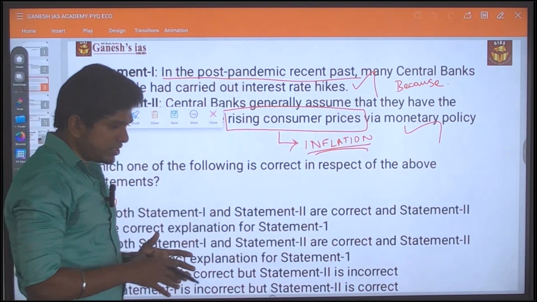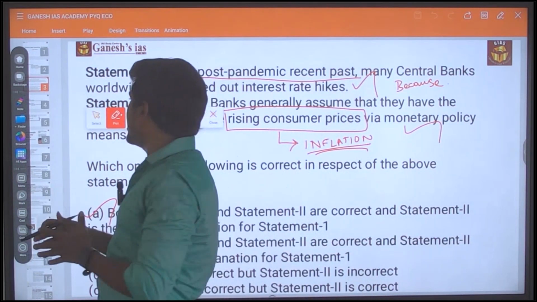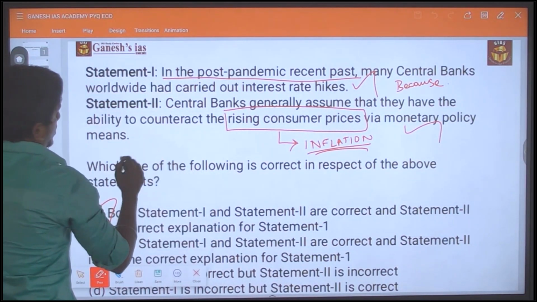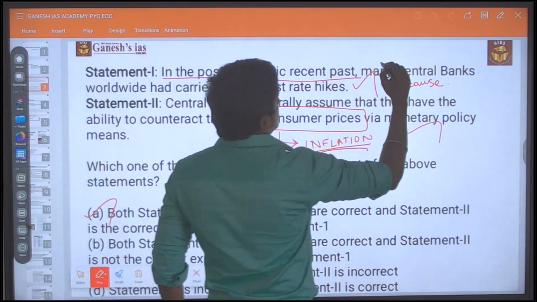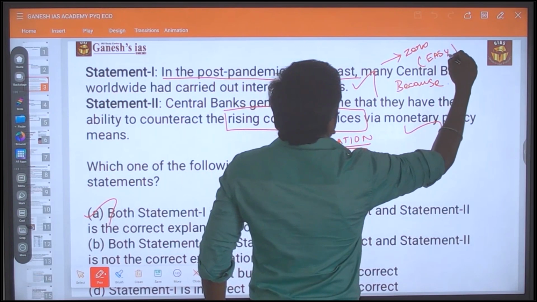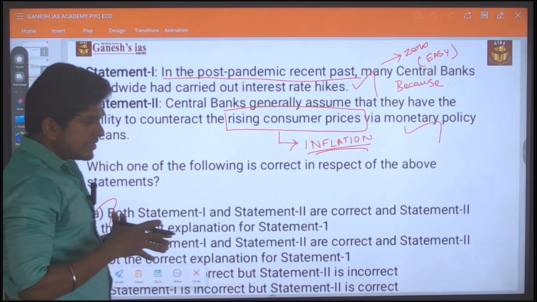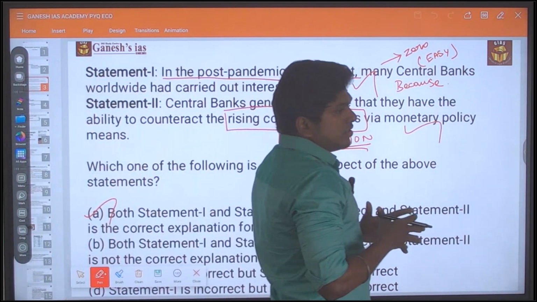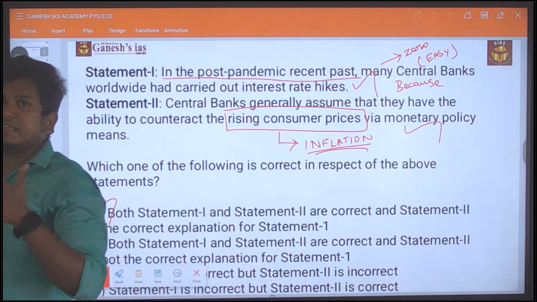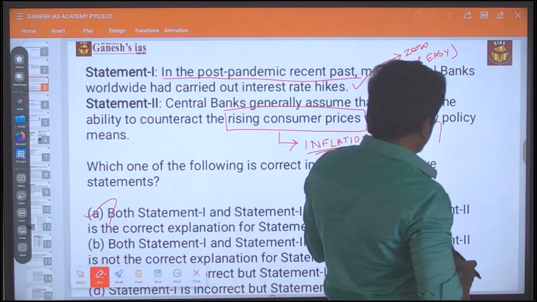So this question is like a connect between the current affairs part and also the static part. In my point of view, the difficulty level of the question is 0, or else it's an easy question. With the basic knowledge of monetary policy, what the monetary policy tools are, what is the power of the RBI to control the money supply and also control inflation, you can easily answer these kinds of questions. So in my point of view, the difficulty level for this question is 0.